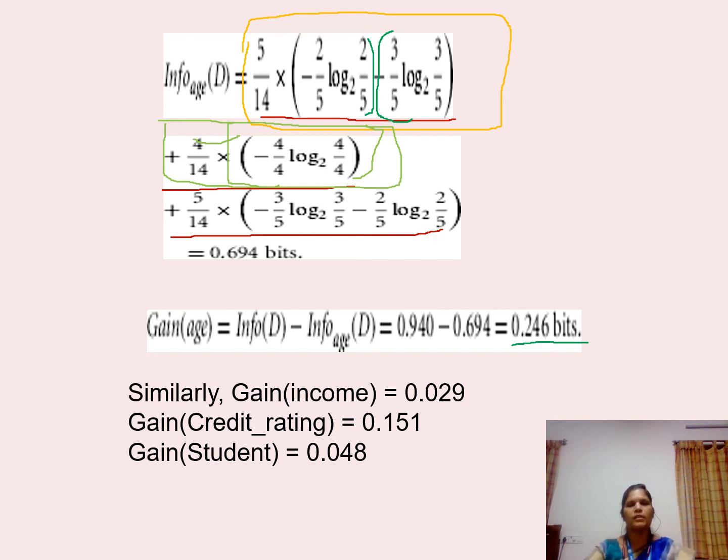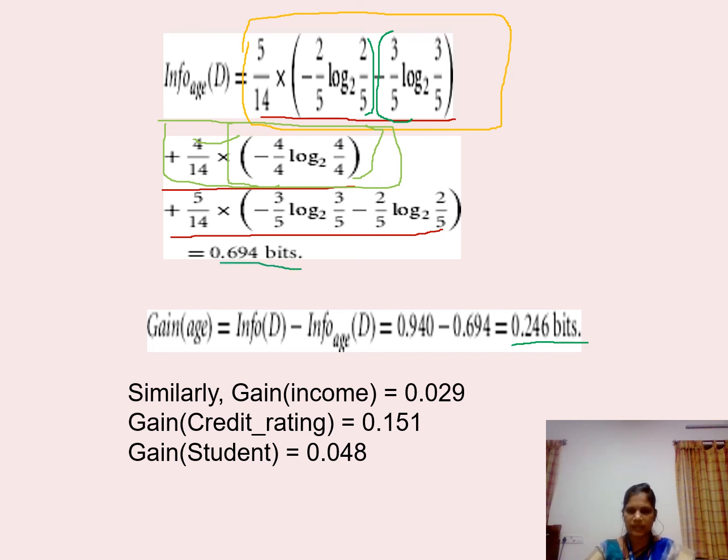Once again, I'll repeat the same. Information gain is calculated using the formula info of D minus info of D for the particular attribute age. In the previous step, we found the info of D for the attribute age, that is 0.694 bits.